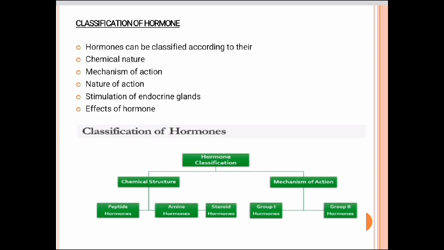In chemical structure, they are classified into three types: peptide hormones, amino hormones, steroid hormones. In mechanism of action, they are classified into two groups: group 1 hormones and group 2 hormones. These are the classifications of hormones.